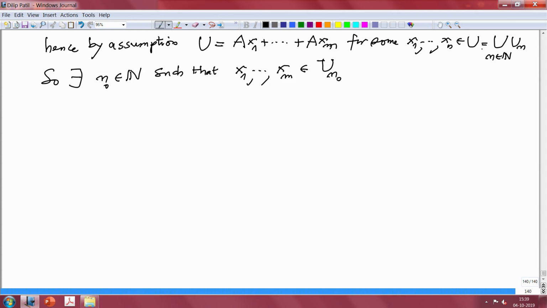They belong to the union, so say x1, x2 belong to U_n1 and U_n2, but choose the maximum among them, and keep doing this. So, there exists n naught such that all of them belong there.